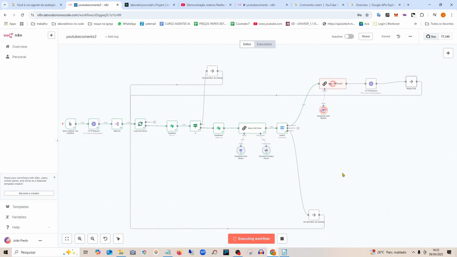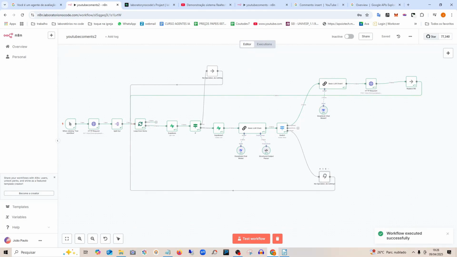It will respond to the first one. Go back. Respond to the second one. So here, I will need to connect this here as well to the replace me.